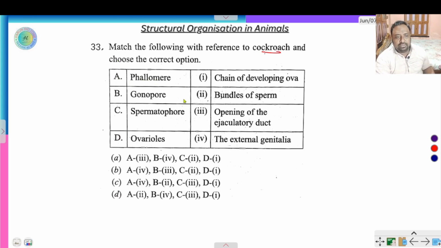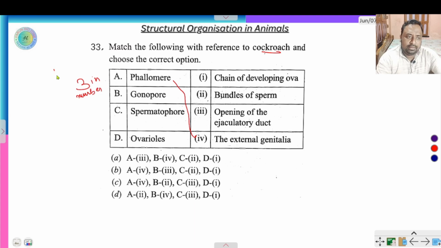Phallomere. Phallomere is the opening of ejaculatory duct. Phallomere is the external genital pore, 3 in number.